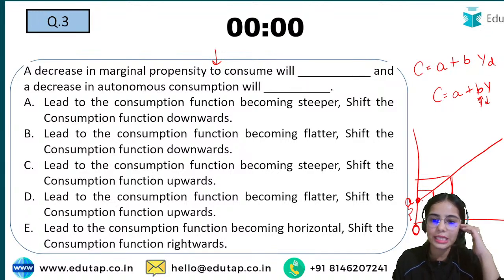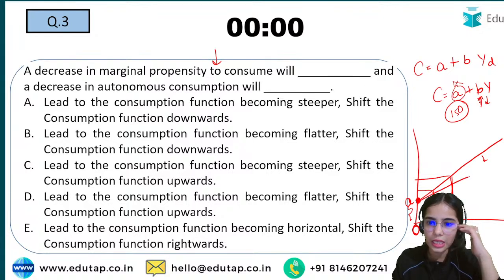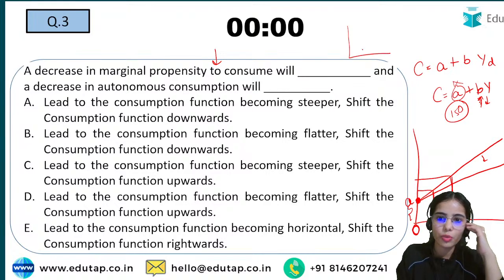Now your slope has decreased. That means from the starting point, because this is autonomous consumption, let's say 150, autonomous consumption is not changing. Your slope is changing. So with the decrease in the slope, your consumption function is going to become flatter.